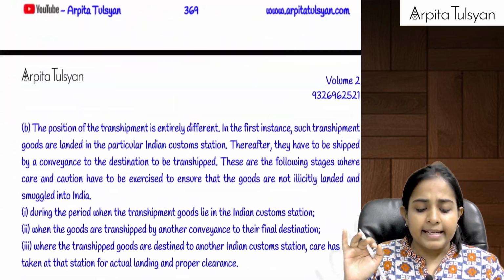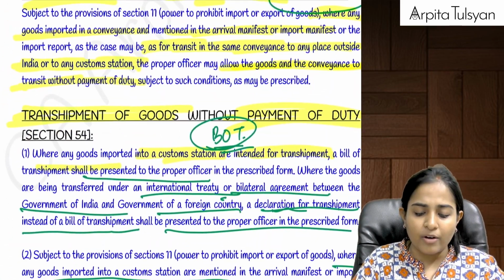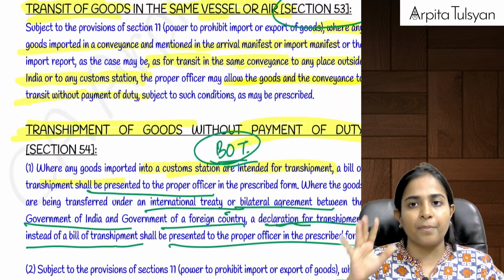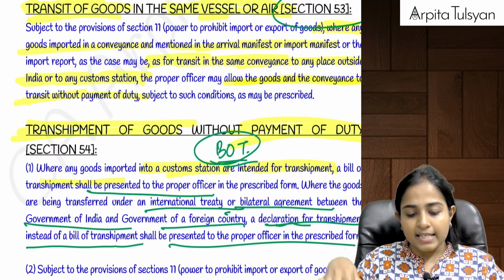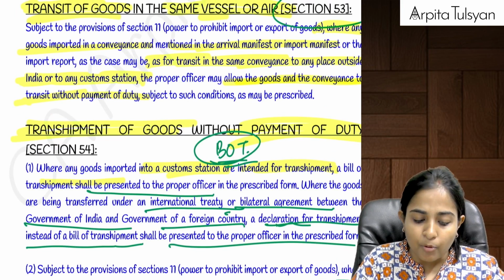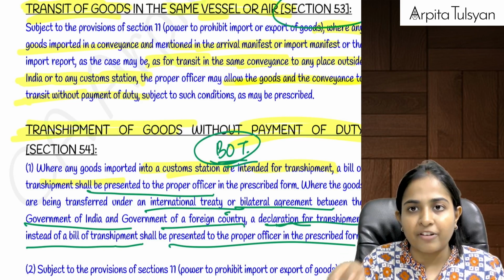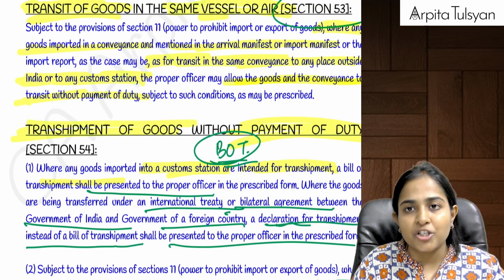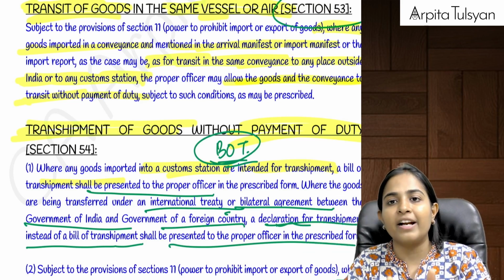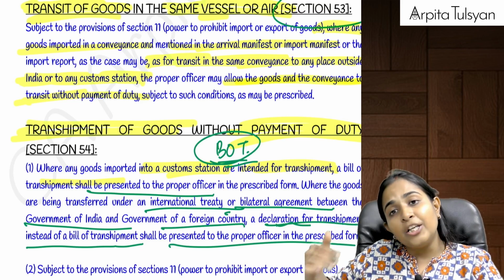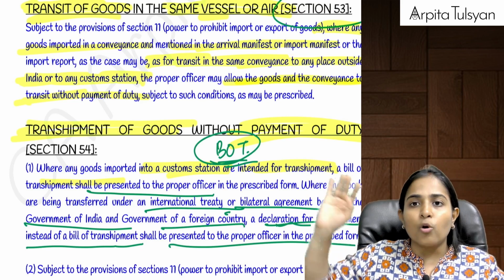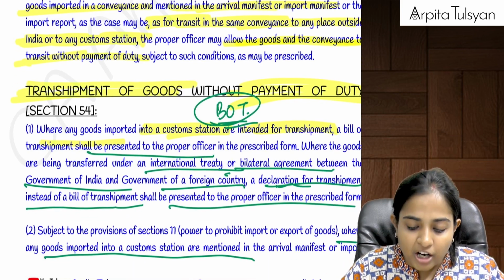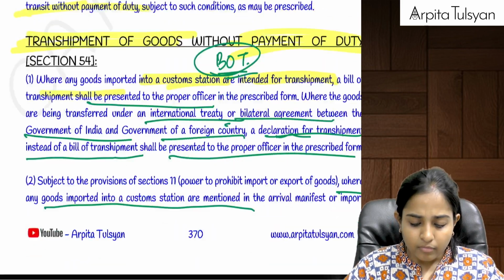Are you clear with this? Yes. Then the other one is about transshipment. What do you mean by transshipment? Now let's say the ship is coming from USA to the Mumbai port. Once the goods have come to Mumbai port, after that we are going to transship. That is, we are going to change the ship. We are going to transfer the goods from one vessel to another vessel. And then the new vessel is going to go ahead to the other locations. This is called transshipment of goods. Are you clear with this?